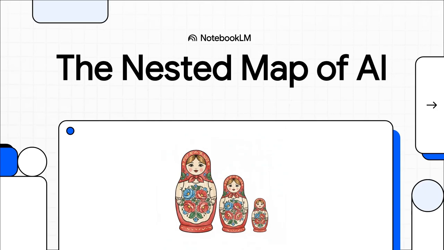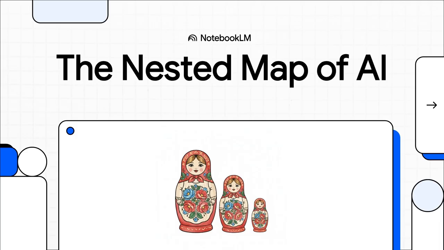All right, let's jump right into this. Look, if you work anywhere near the tech space today, you're probably incredibly frustrated by the sheer volume of buzzwords getting thrown around. People are constantly dropping terms like AI, ML, deep learning, and GenAI in meetings, and honestly, half the time it feels like the people using these terms don't actually know the difference between them. Well, in this explainer, we are going to fix that completely.